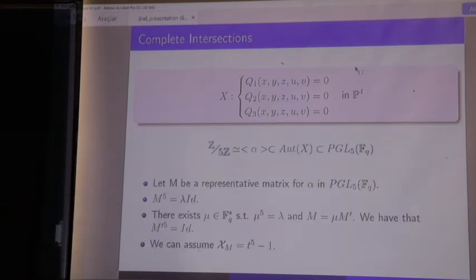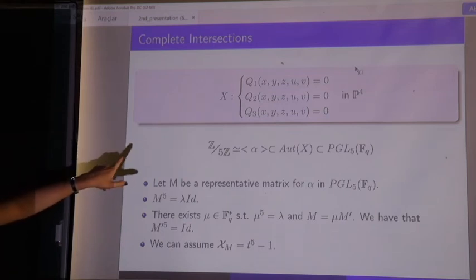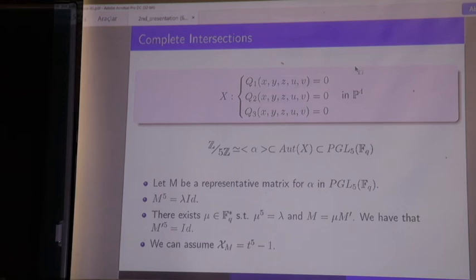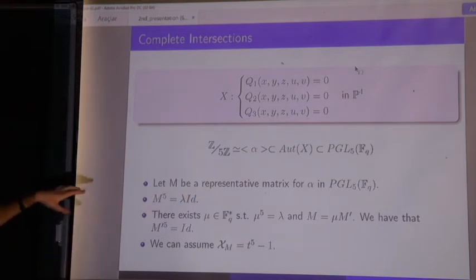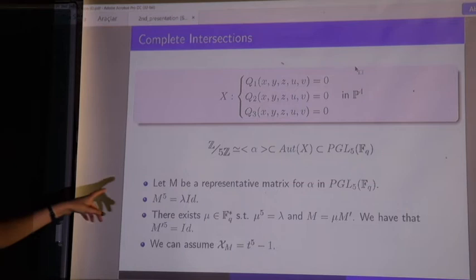Here as well, because the information that we know is about the automorphism group, we let alpha generate the subgroup, which lies inside the automorphism group of X, which is isomorphic to Z quotient 5Z. And here we are in PGL5 over FQ, because we are in the projective space P of dimension 4. Now this alpha inside PGL5 can be represented by a matrix, and we name it M.